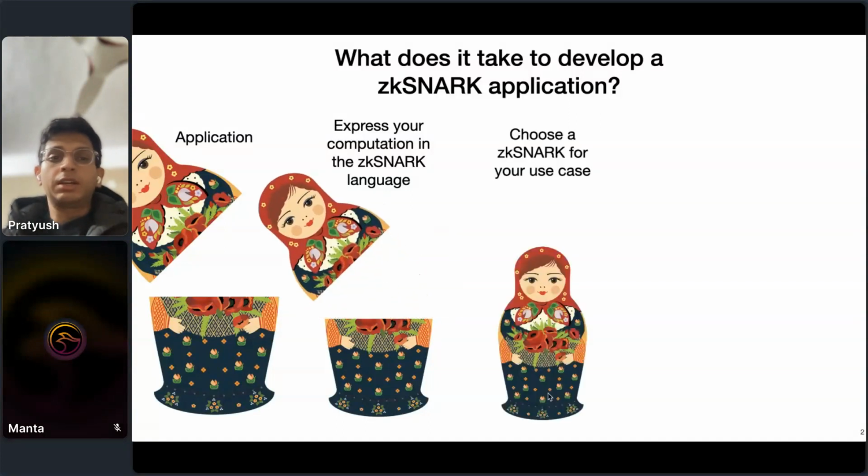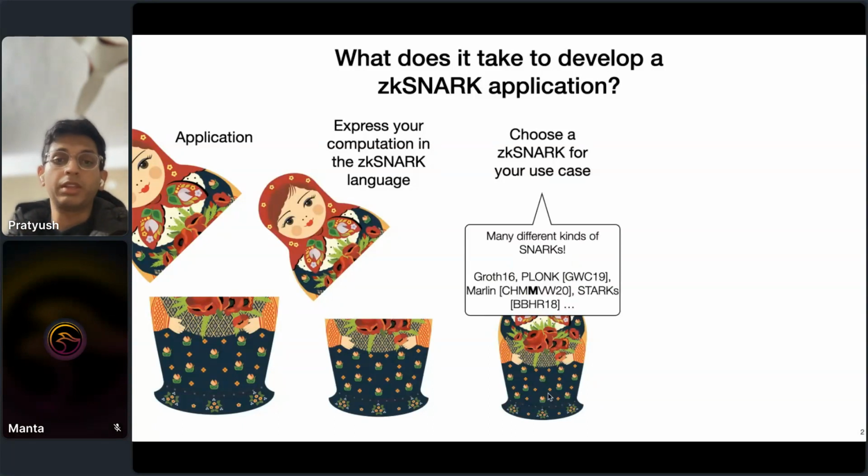After you've done this, depending on which path you chose, you might have to further make a choice of which zkSNARK works for your use case, right? There are many options here. Maybe your application is okay with a circuit-specific trusted setup, in which case you can use Groth16. Maybe you'll need something which has universal setups such as Plonk or Marlin. Maybe you want a transparent setup, and you should go with Halo 2, and so on and so forth, right?